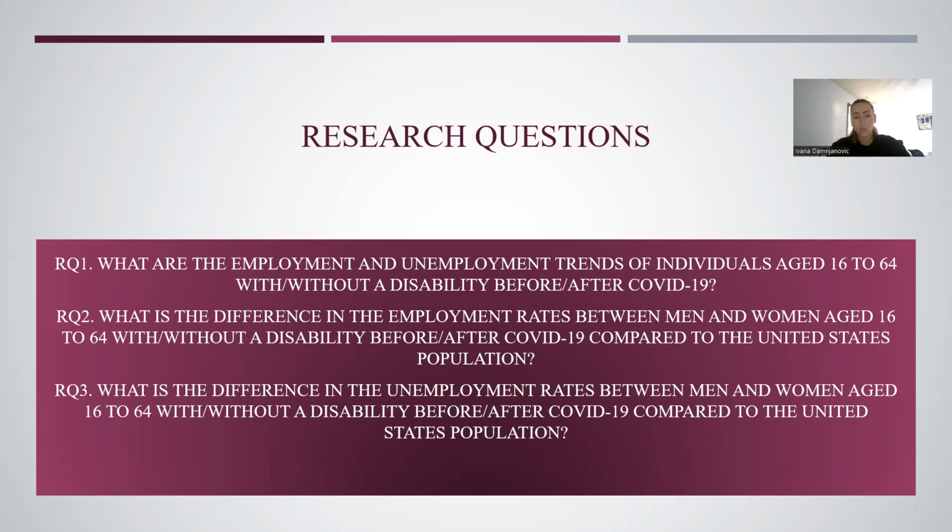And the third question is, what is the difference in the unemployment rates between men and women aged 16 to 64 with and without disability before and after COVID-19 compared to the entire United States population?